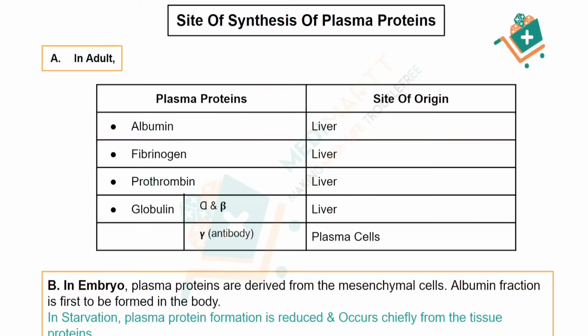So let's move towards our main topic. All these things we have discussed in our previous video, so please check it out. So, the site of synthesis of the plasma proteins, basically in adult and in embryo. First of all we will see in adult.